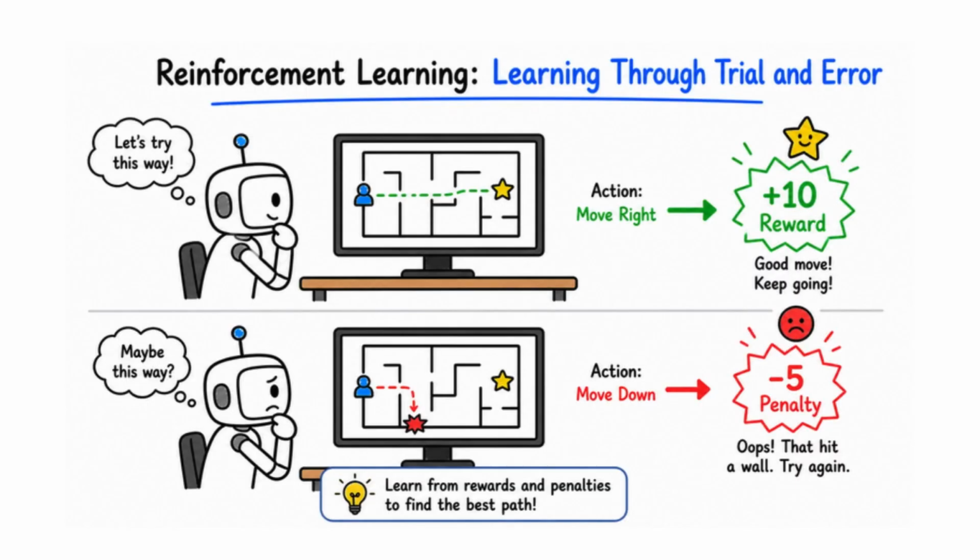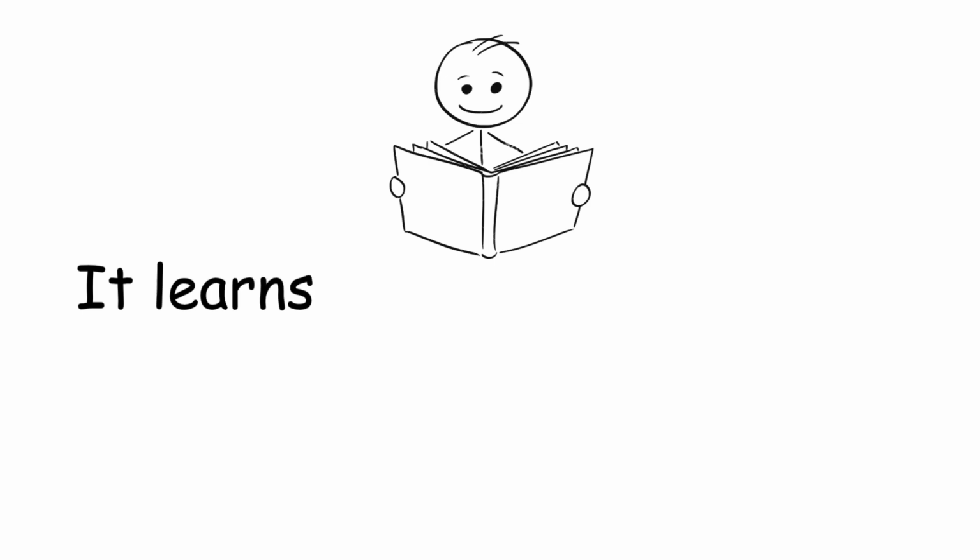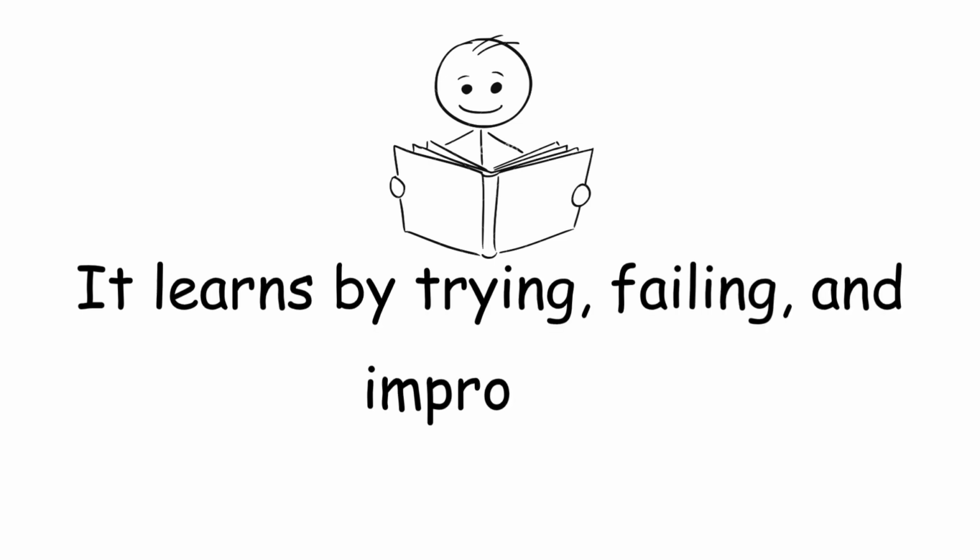Now, let's look at reinforcement learning. This is learning through trial and error. The model takes an action, and then it gets a reward or a penalty. Over time, it learns which actions give better results. For example, a game playing AI learning how to win, or a robot learning how to walk. In simple terms, it learns by trying, failing, and improving.